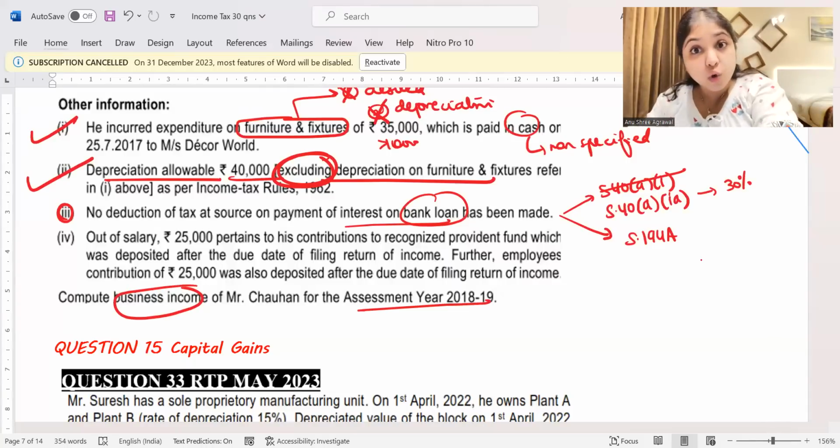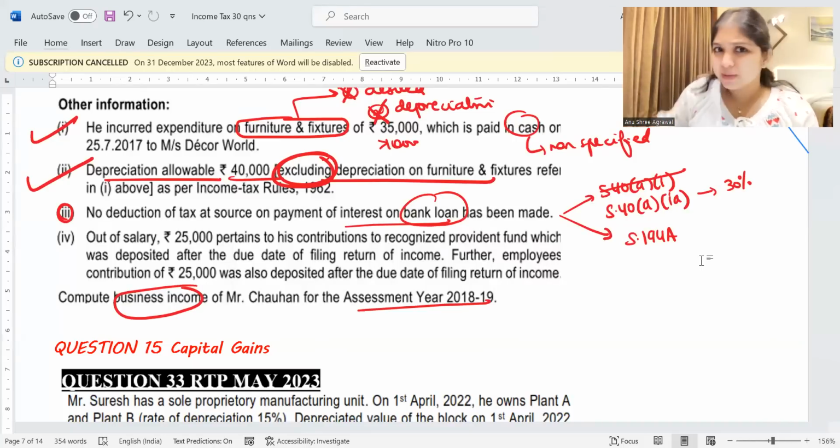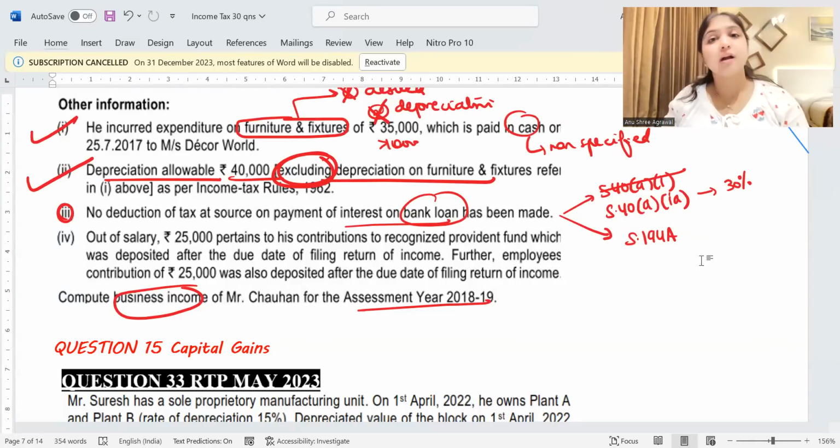No. When the bank pays us interest, the bank will deduct tax. But when I pay interest to the bank, or when I pay interest to the income tax department, or if the income tax department pays interest to me, or if I pay interest to the central government, or to the RBI, or if the partnership firm pays interest to the partners, in all these cases, do we deduct tax under 194A? We don't. So in 194A, there's one big list of exclusions, right? One of those points in that list of exclusions is: when we pay interest to the bank, we don't deduct tax.